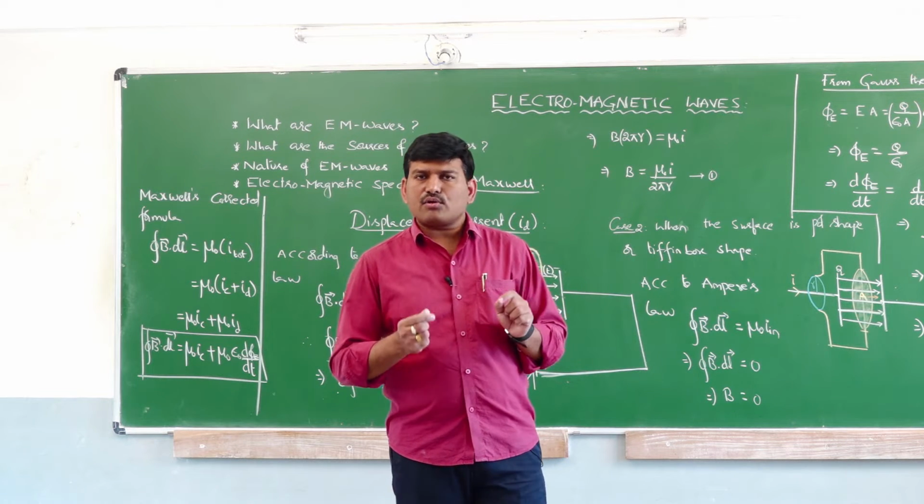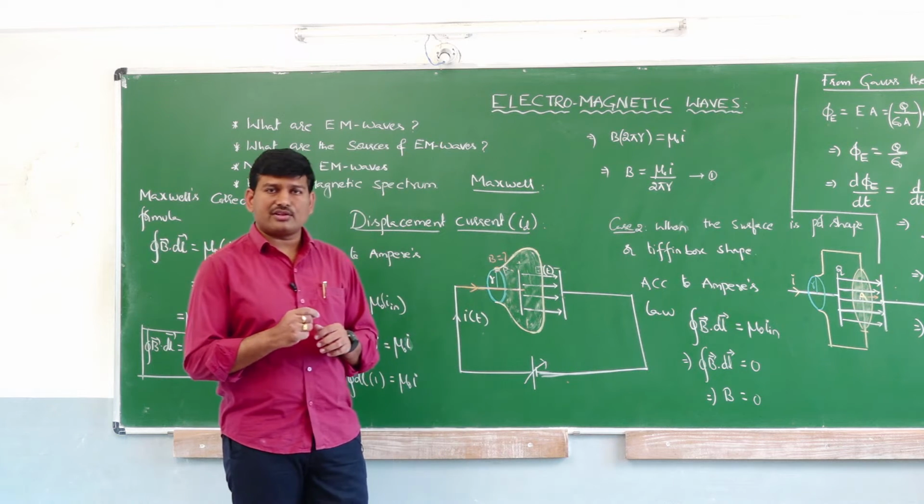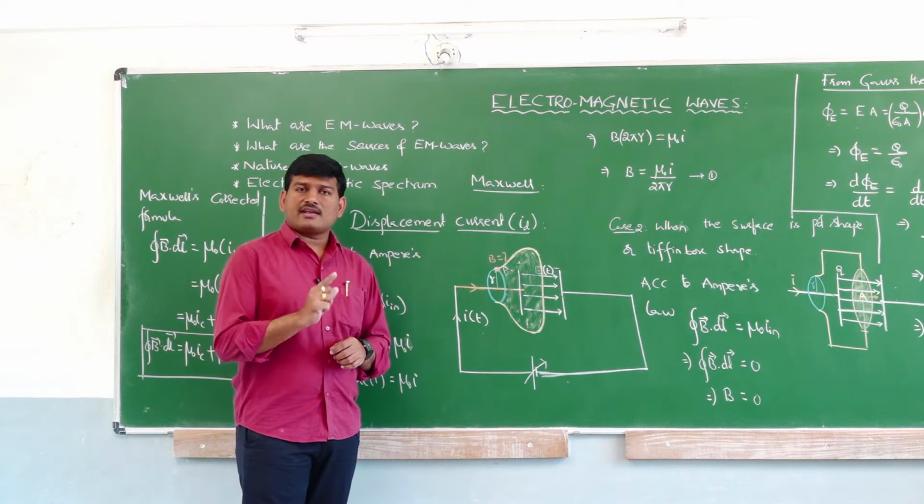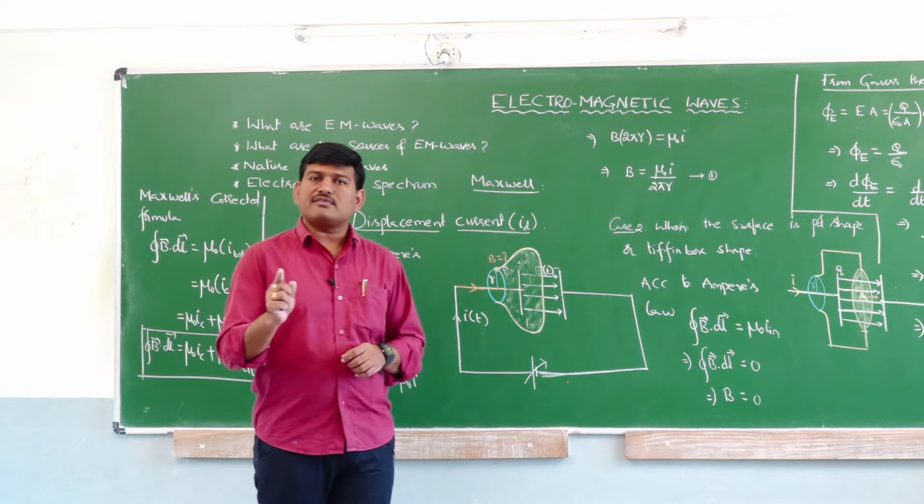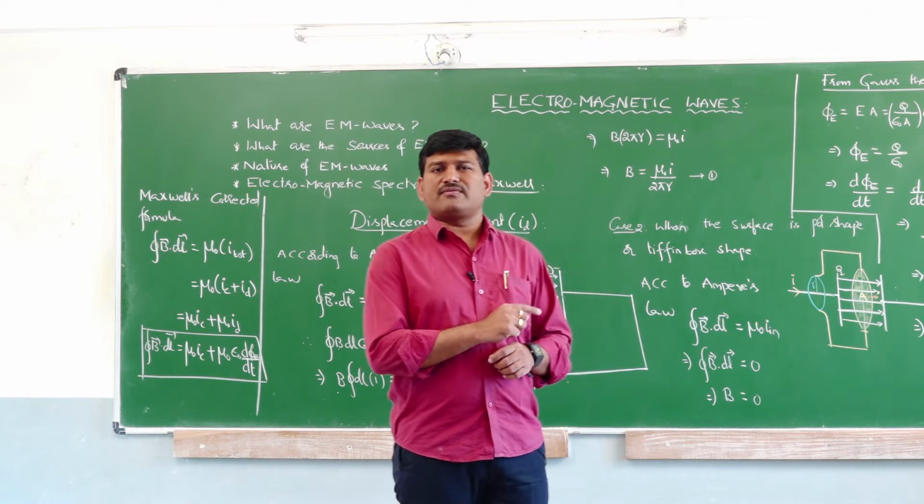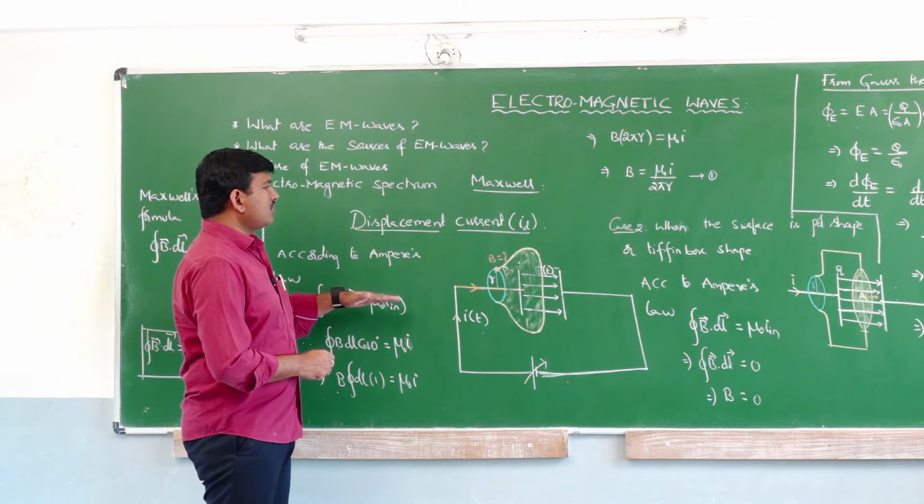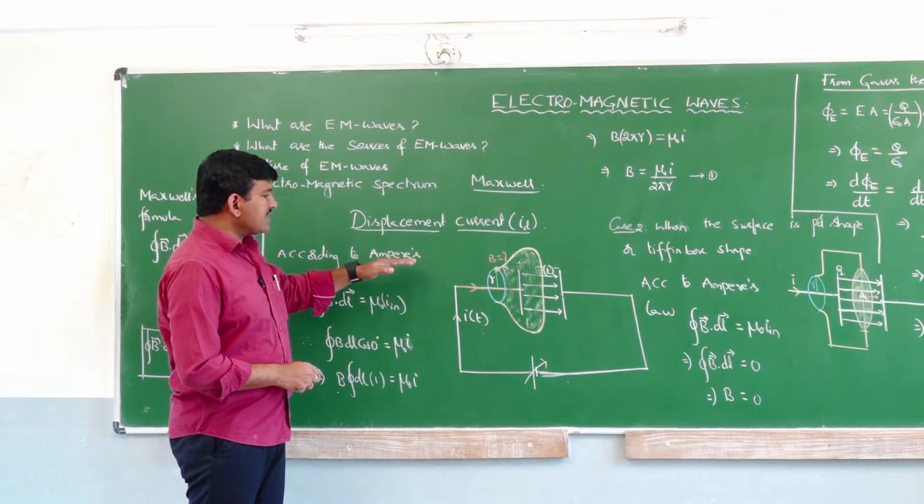So finally the conclusion of this, the final conclusion of this electromagnetic theory is, a time varying electric field is responsible for time varying magnetic field, and in turn the time varying magnetic field is responsible for time varying electric field. Is it clear or not? This is about the electromagnetic wave theory and the displacement current.